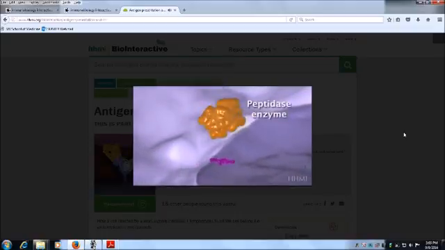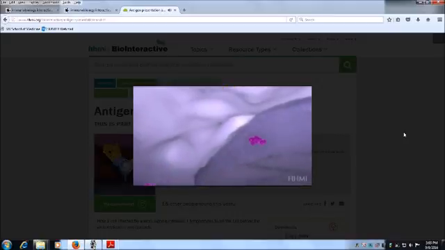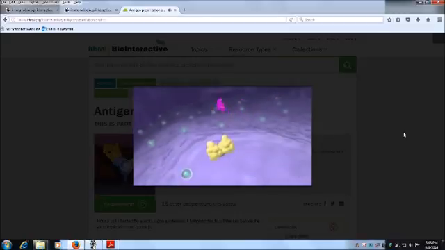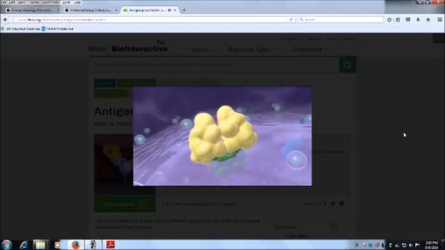Those shorter fragments are then acted upon by additional peptidase enzymes present in the cytoplasm and broken up into smaller peptides.